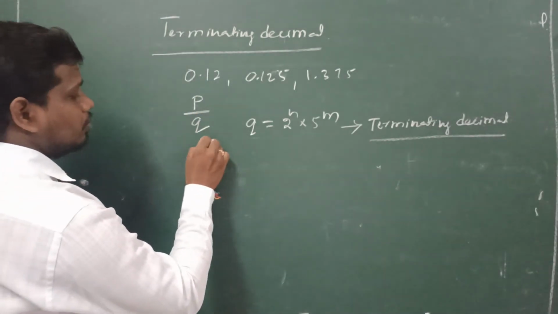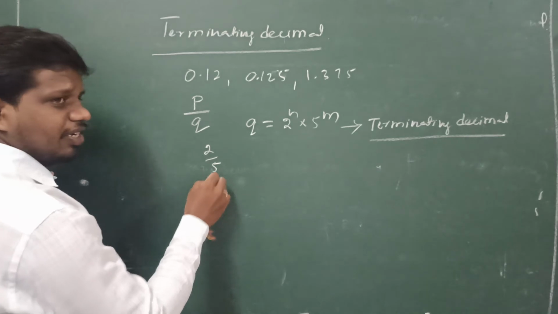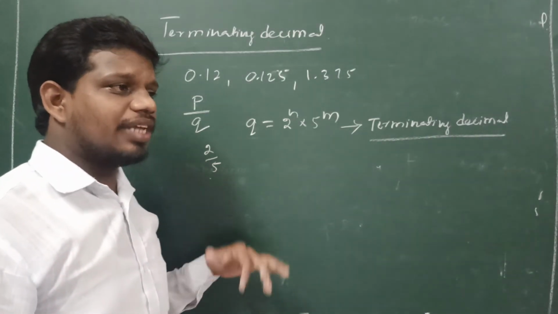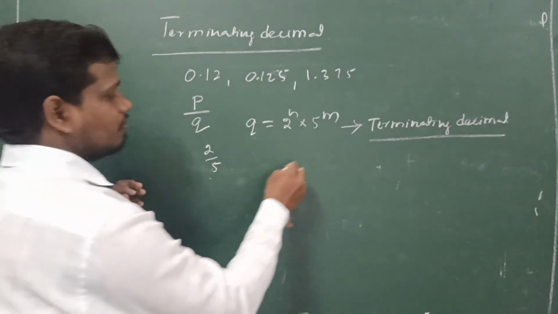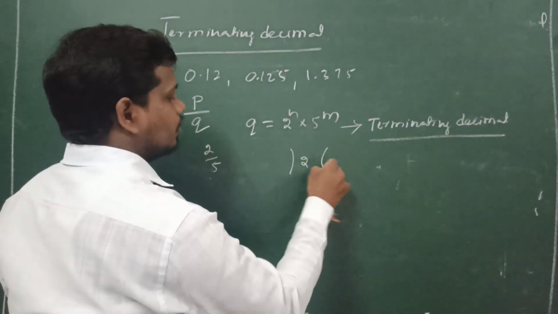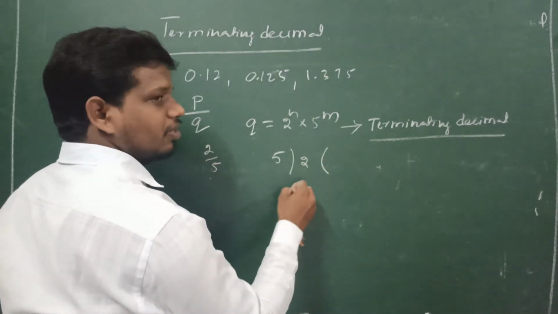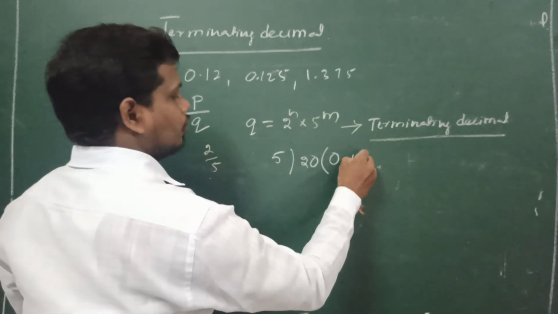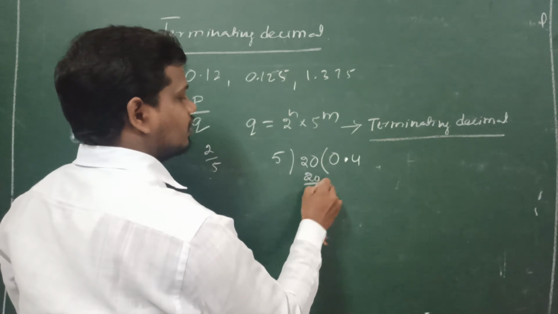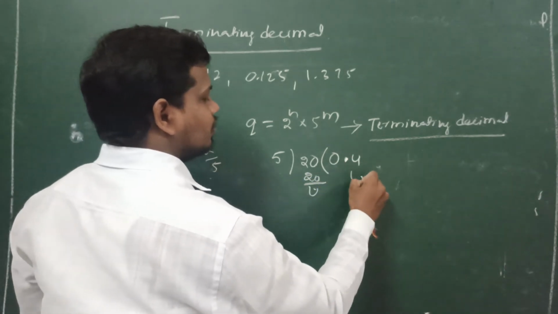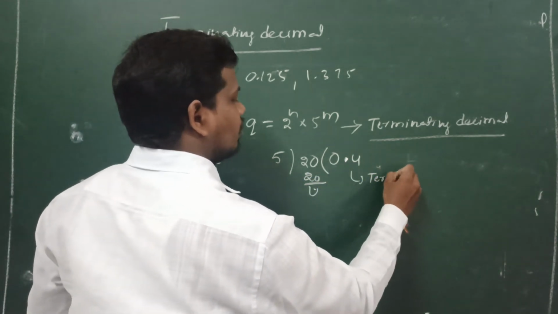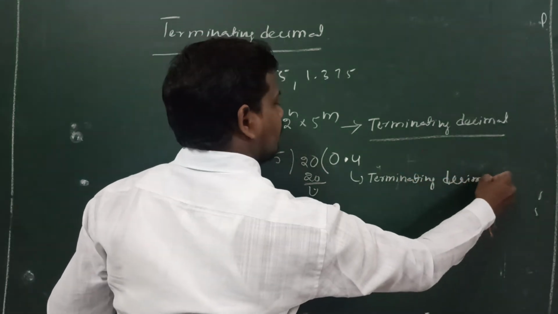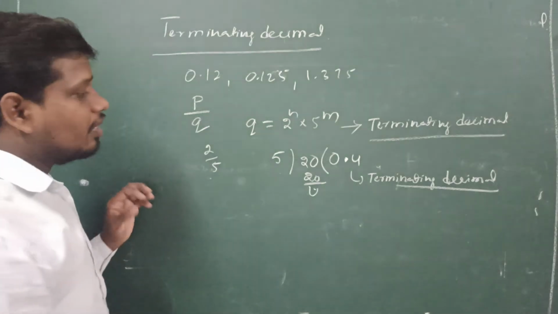2 by 5. Here see, the denominator is only 5. Then by actual division, 2 divided by 5 gives 0.4. Now see, 0.4 is ended, so it is a terminating decimal.